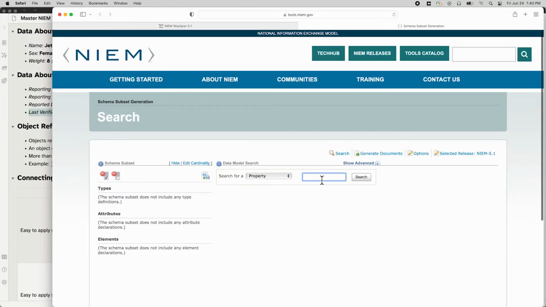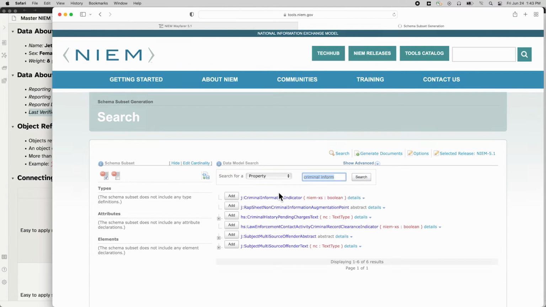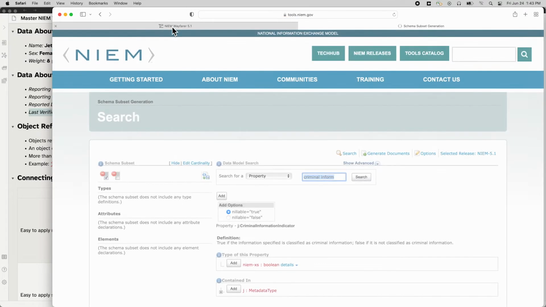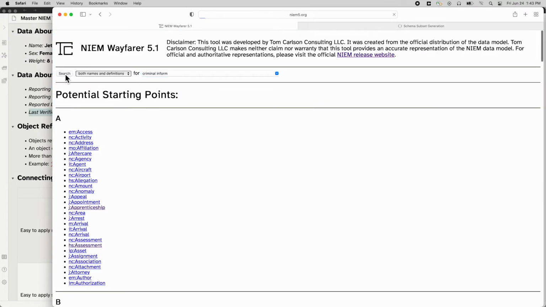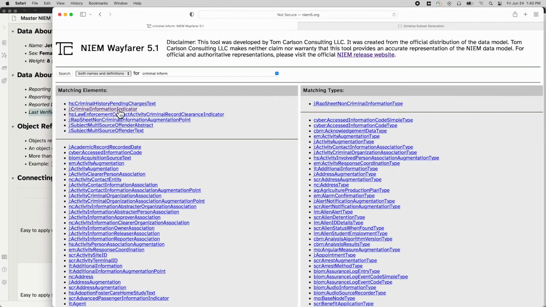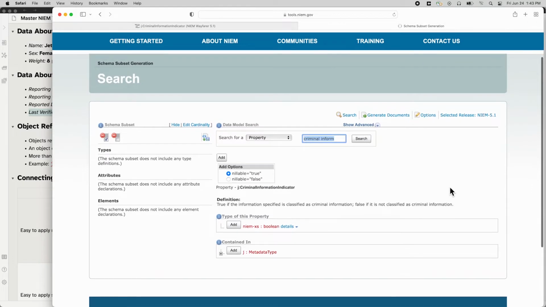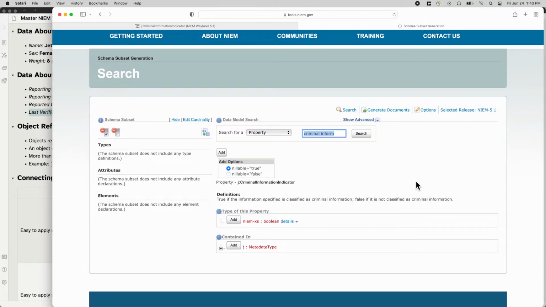And we'll do the same thing in the SSGT. Again, perfectly fine to leave the ends off of words. And hey, criminal information indicator. Huh, that's perfect. That's just what we wanted. And in Wayfarer, same thing. We have a number of different ones, and the one that makes sense is the criminal information indicator. And if we see the definition for it, let's go back to the SSGT, see the definition. True if the information specified is classified as criminal information. False if it is not classified as criminal information.